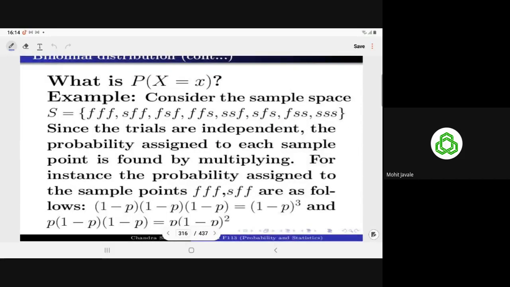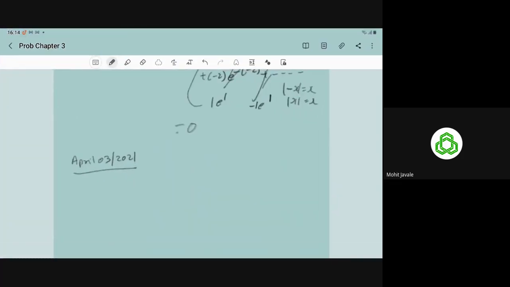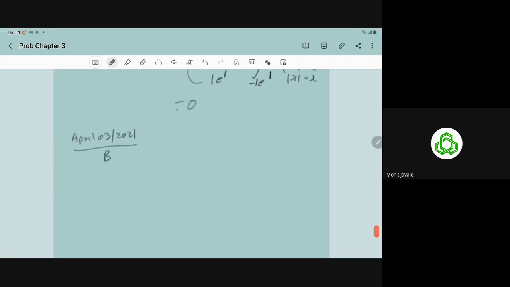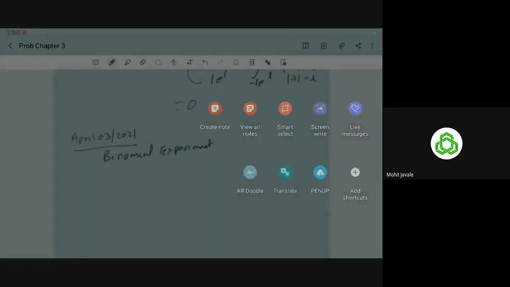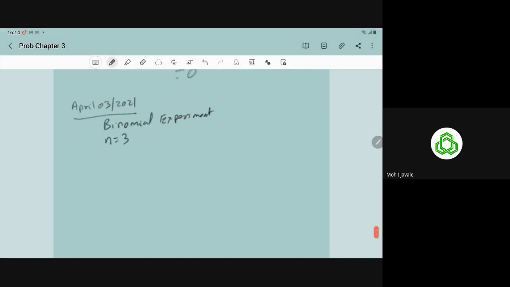So for example, the experiment is a binomial experiment, so it satisfies the four properties. Then we assume that n is equal to 3.